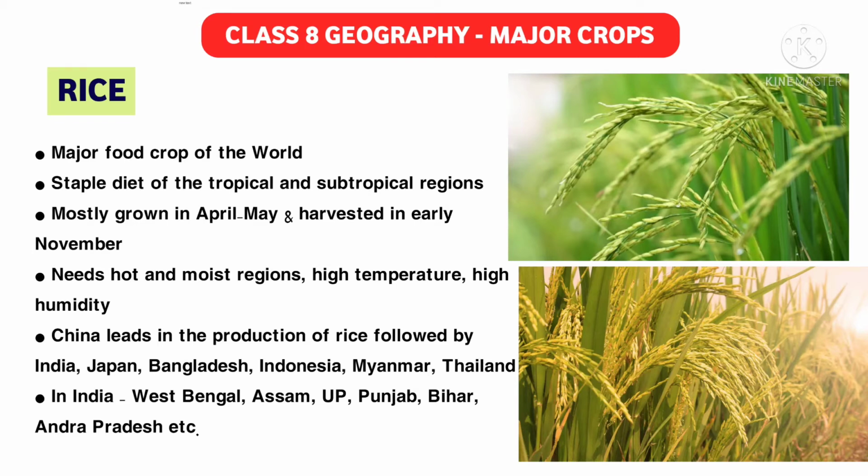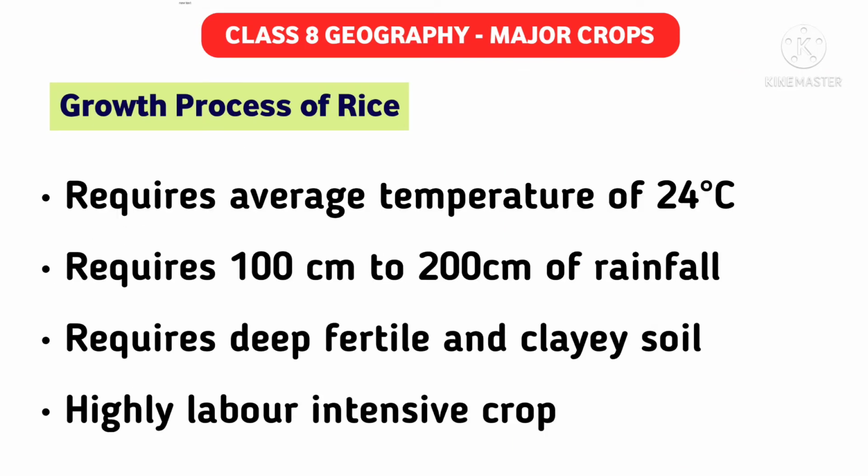Now let's see the growth process of rice. Rice requires an average temperature of 24 degrees centigrade, a moderate temperature you can say. It requires 100 centimeters to 200 centimeters of rainfall. This is mandatory for rice to grow, because as you have seen, rice is grown in clay-type soil. As in the third point, it requires deep, fertile and clayey soils. The fertility level of the soil should be very high, the soil should be clay, and there should be an ample amount of rainfall.